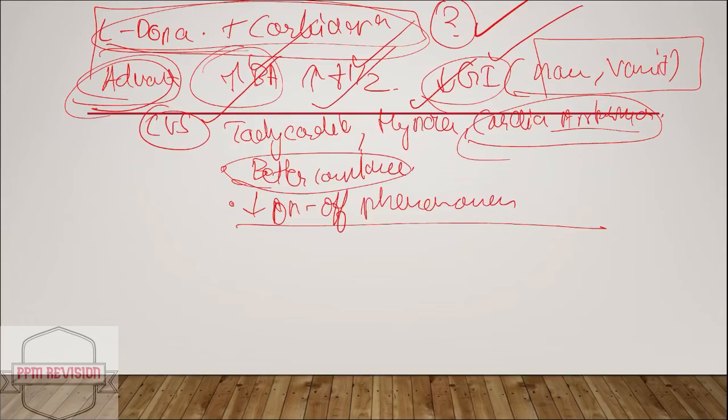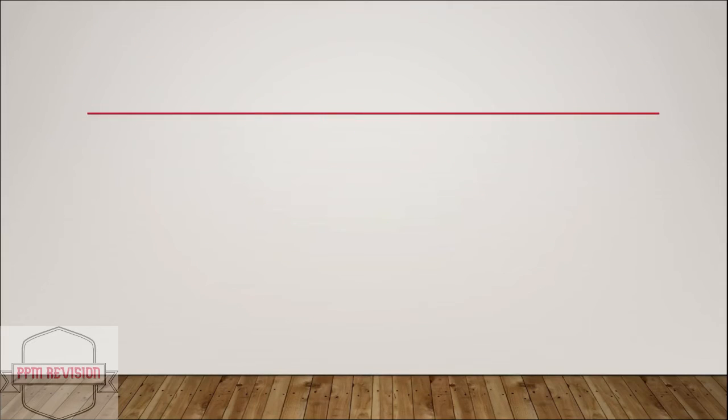Okay, now moving ahead, we'll be looking at the MAOB inhibitors.